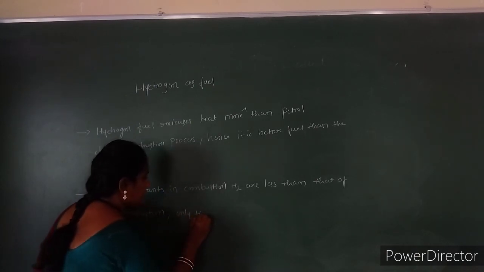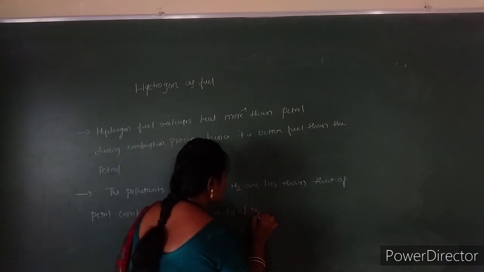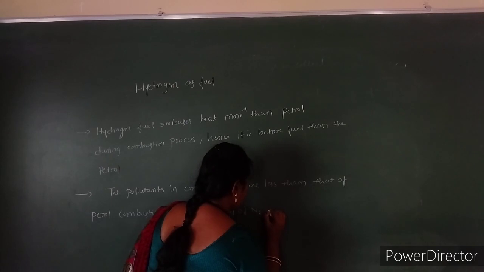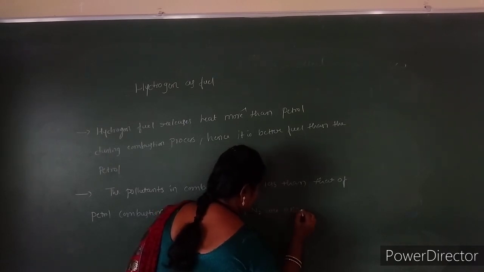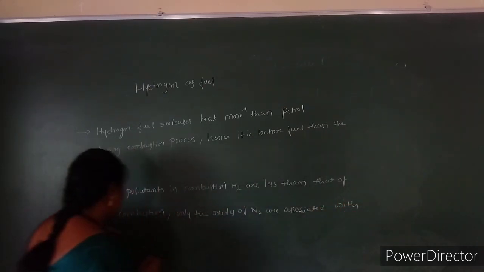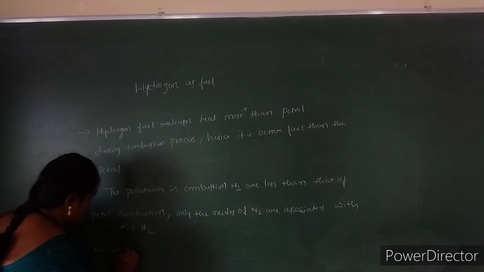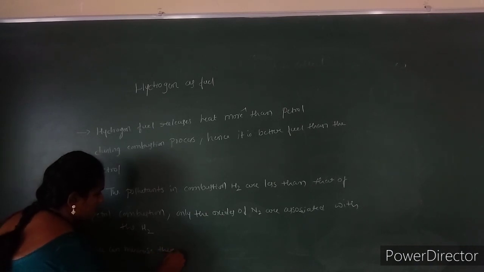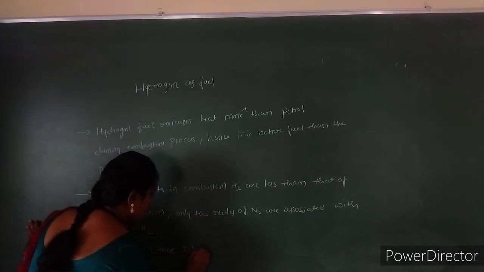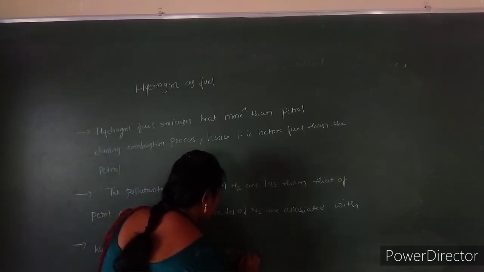Only the oxides of nitrogen, or dinitrogen, are associated with the hydrogen, and we can minimize these pollutants in combustion of hydrogen